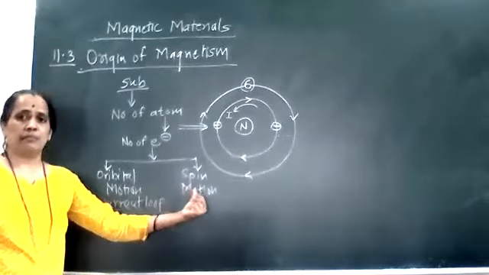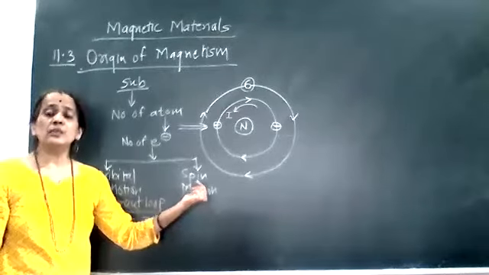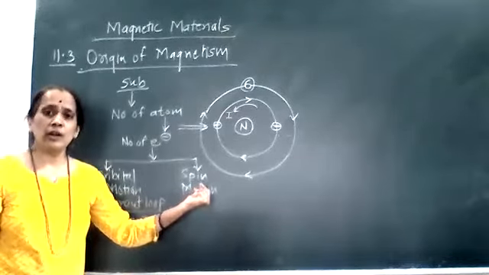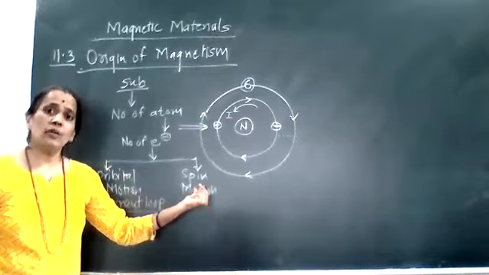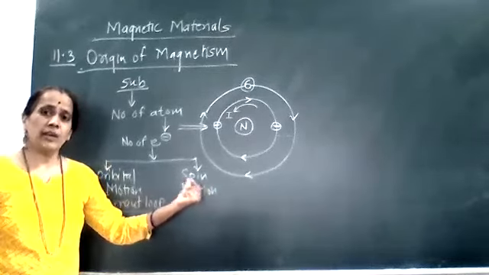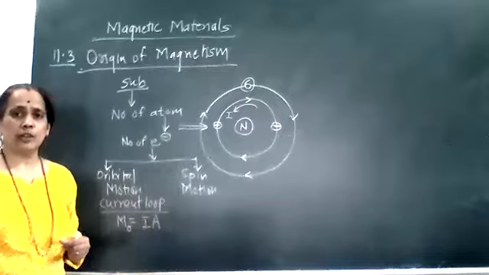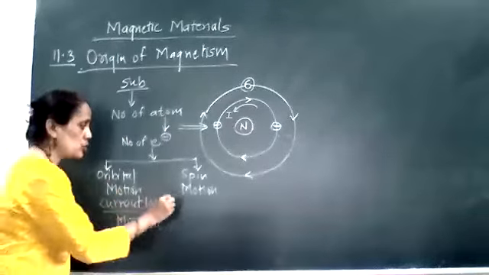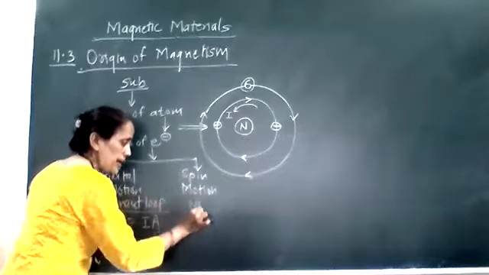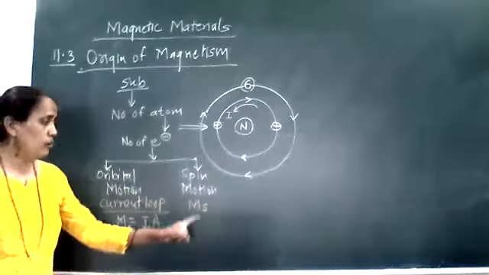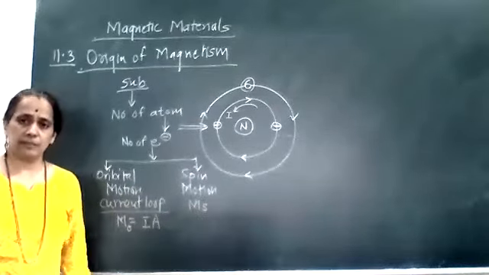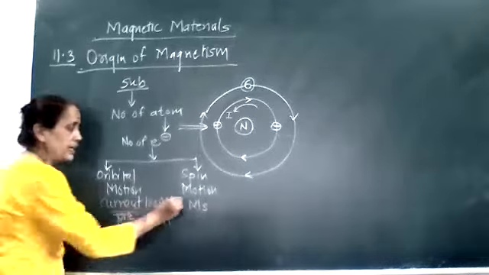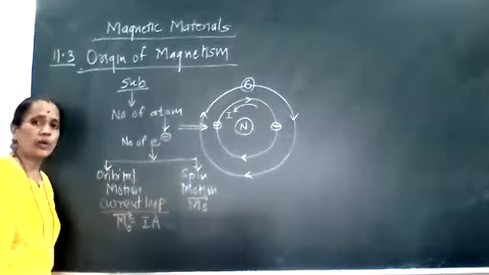At the same time, that electron has a spinning motion. Spin means it is performing a rotational motion, and whenever it performs a rotational motion, it is again a current loop. So with that spin motion, a magnetic moment is associated, which will be indicated as ms. The orbital magnetic moment is a vector quantity, and the spin magnetic moment is also a vector.